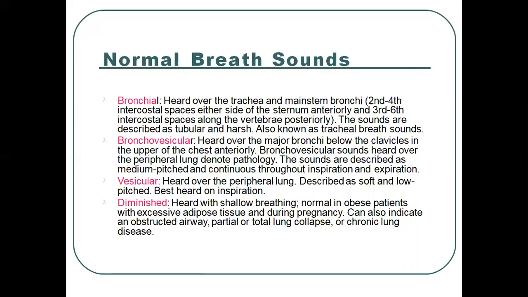Bronchial sound is heard over the trachea and main stem bronchi, at the second and fourth intercostal space either side of the sternum anteriorly, and third to sixth intercostal space along the vertebra posteriorly. The sounds are described as tubular and harsh, also called a tracheal breath sound, heard over the area of the trachea.